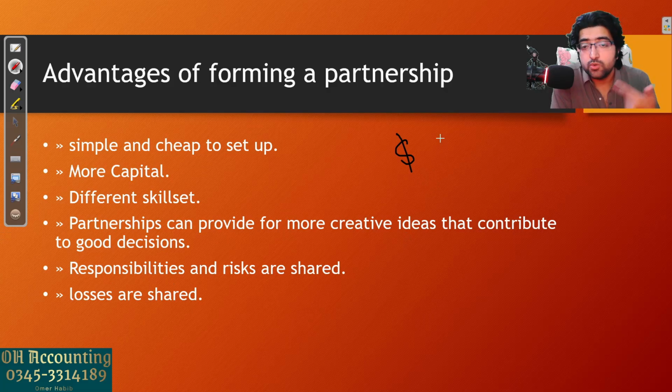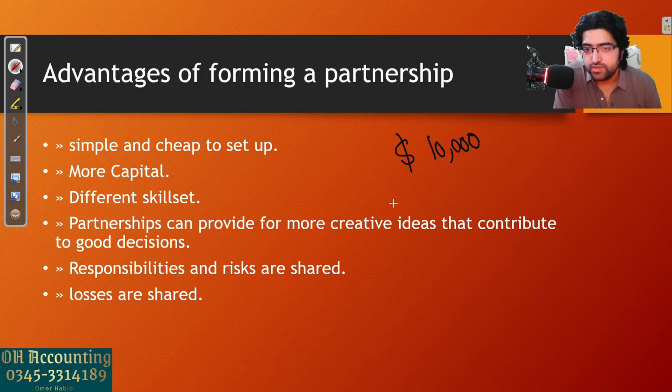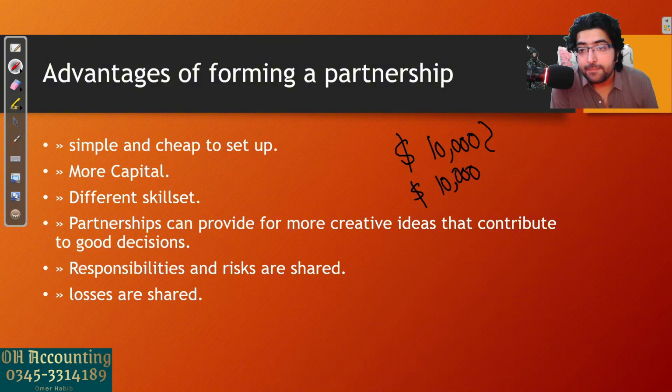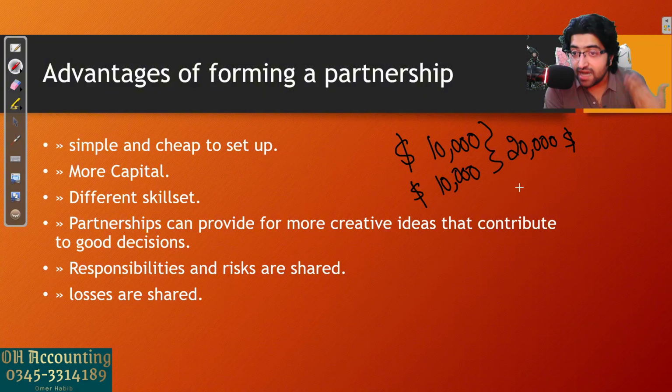Because when you are the single owner, you have a limited amount of capital that you can invest into the business. Let's say you had $10,000 and you invested those 10,000 into your business. Now, when you have more than one owner, you can have more money. Maybe your partner can bring in $10,000 more. So now the total capital that the business will have is $20,000. So you can expand the business, you can buy more machinery, you can hire better staff. Okay? So that's why more capital is always useful.